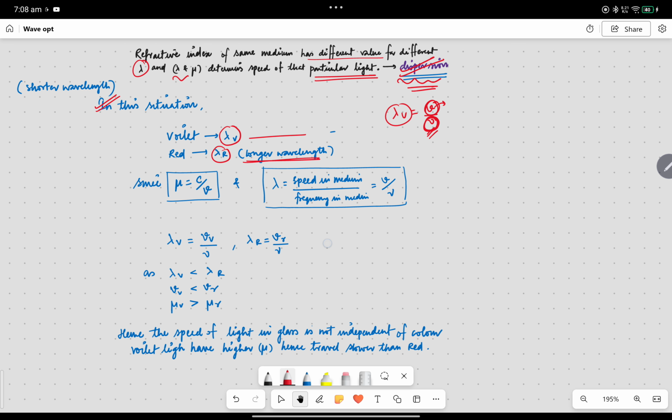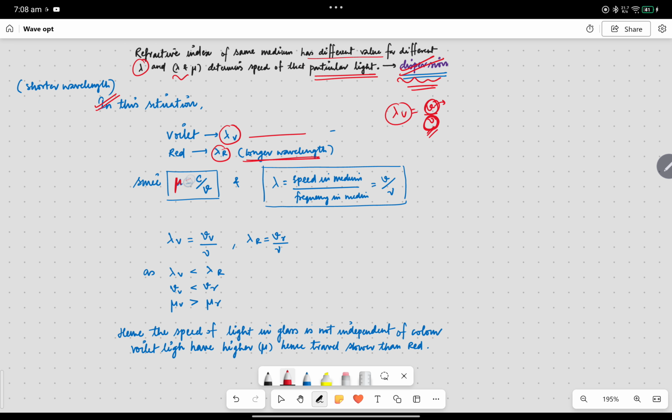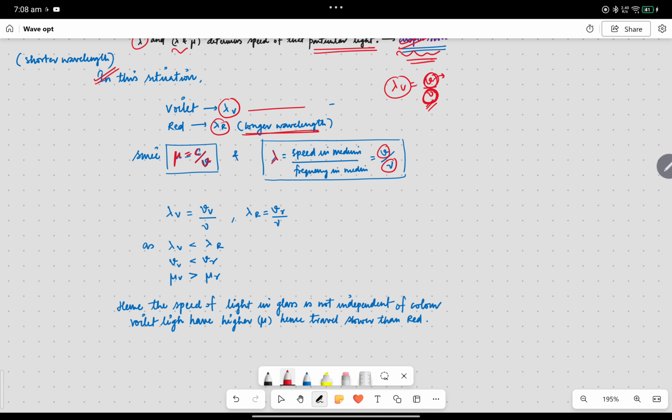Since mu is equal to c by v, and lambda is equal to the speed of the light in the medium divided by the frequency, v by nu, we can compare. Lambda v is the shorter wavelength, lambda r is the longer wavelength. So the speed of the violet color in the medium is going to be less, and the speed of the red in that medium is going to be more, as lambda is longer.